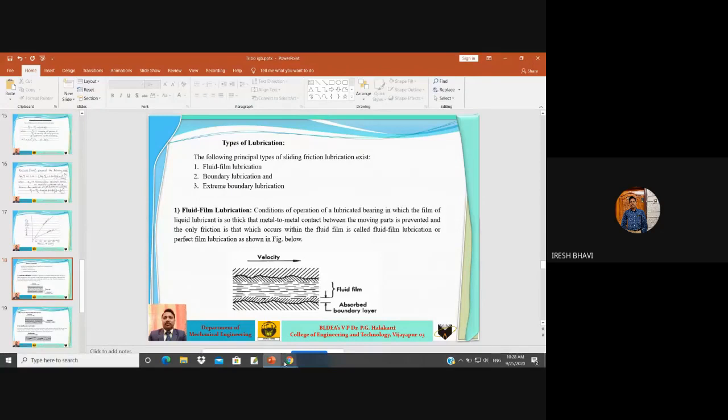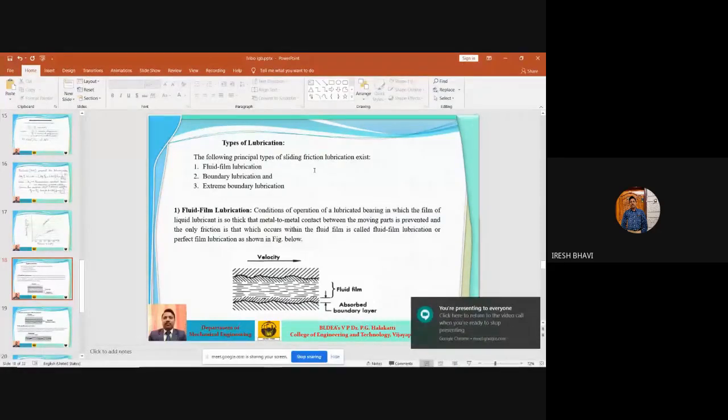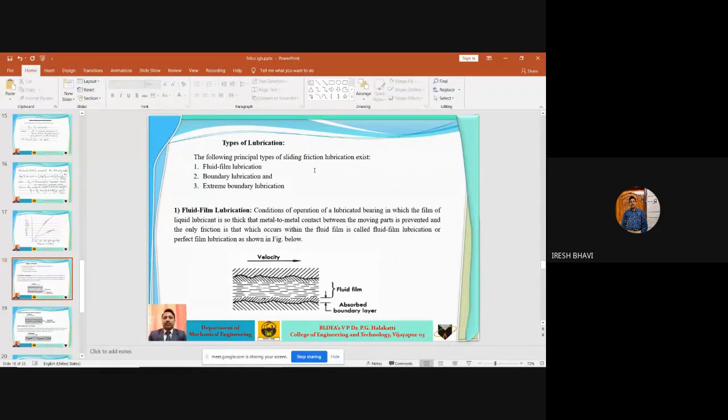If the applied vertical load is greater than some value, the friction goes on increasing. Then the relative velocity between the surfaces: when the two surfaces are moving with respect to each other, the friction also depends on the relative velocity of the surfaces.